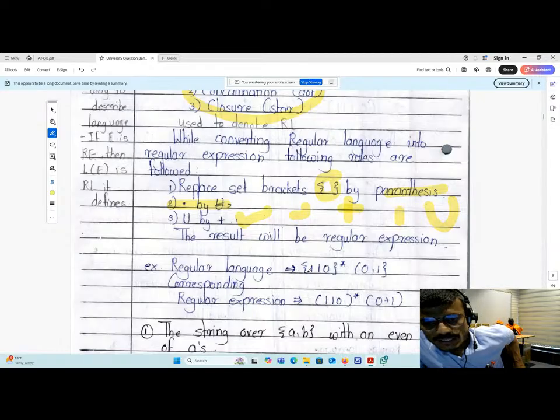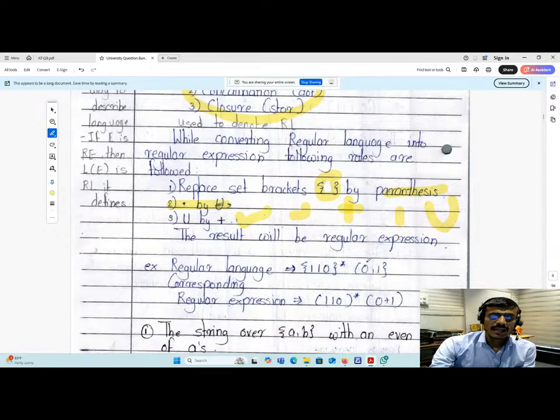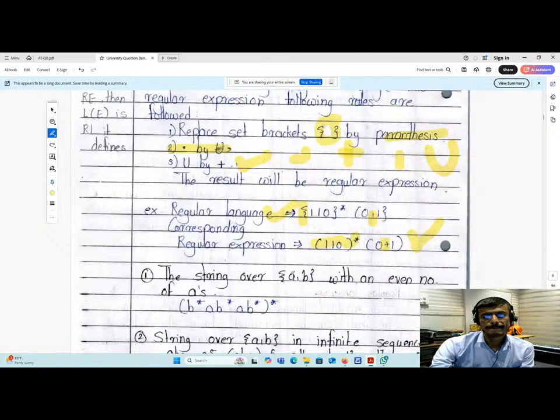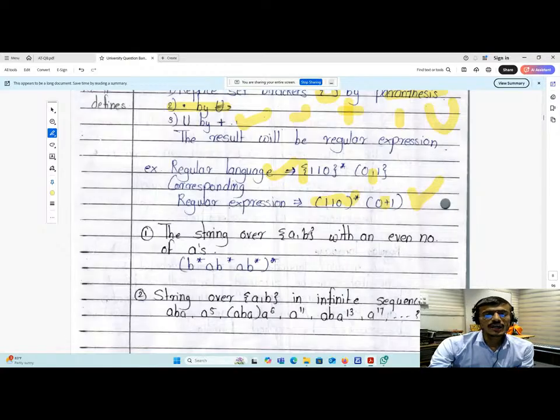Keep in mind, the result will be a regular expression. So what is the regular language? In curly braces 1 1 0 star, and in another curly braces 0 comma 1. So here it will be 1 1 0 star. Instead of the curly braces, we have used simple parentheses. Again, instead of the comma, we have taken a plus, and 0 1. So that is the regular expression of the corresponding regular language. Simple, eh?